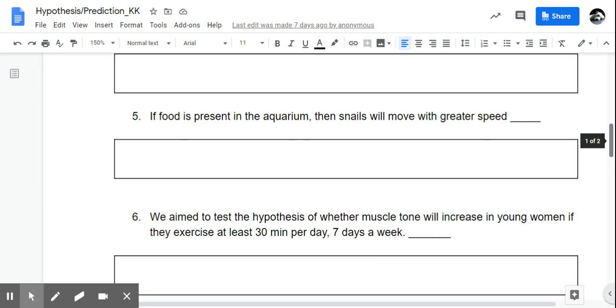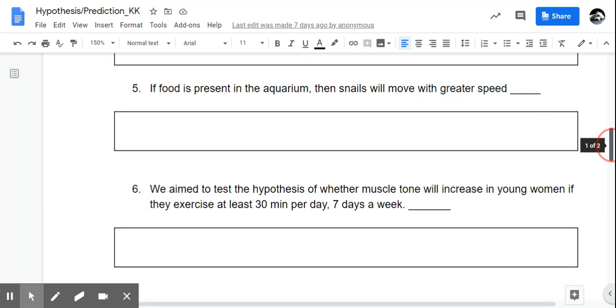We get to number six. We aim to test the hypothesis of whether muscle tone will increase in young women if they exercise at least 30 minutes per day, 7 days a week. So this one they have the hypothesis in there, but it's actually kind of a distractor. This is a prediction, because we're saying exercise will increase muscle tone if they do this 30 minutes per day, 7 days a week. I think a way to turn this into a hypothesis would be to say that muscle tone is influenced by activity.